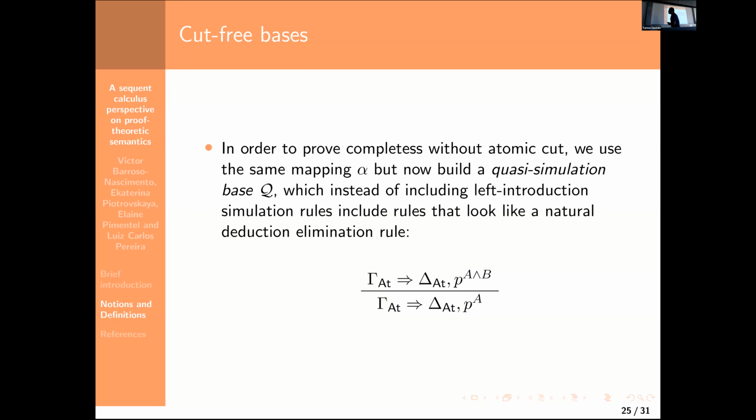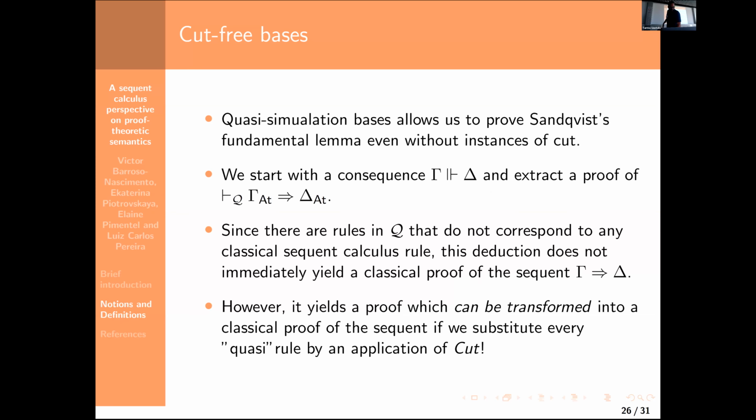But now, instead of including rules which correspond to the sequent calculus rules, we include some rules which look more like negative deduction rules, such as, for instance, one that passes from gamma at delta at PA and V to gamma at delta out PA. And in those simulation bases that contain rules which are not in the traditional calculus, we can prove, in fact, the lemma which allows us to prove completeness.